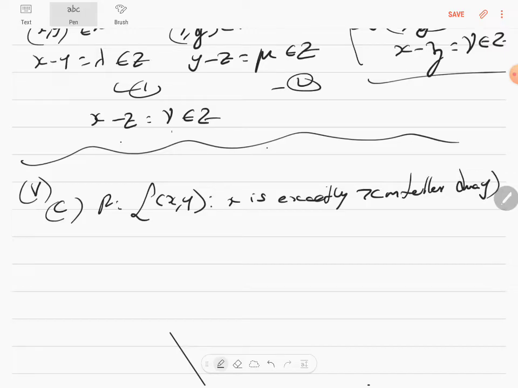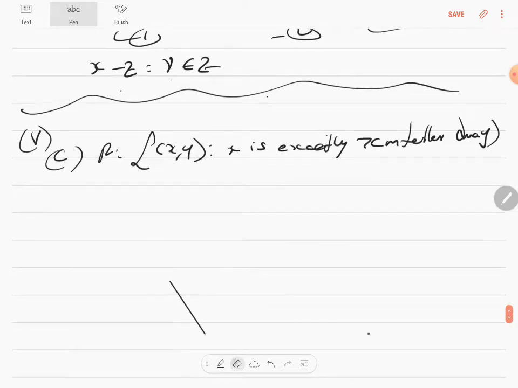It will not be reflexive because x will not be taller than himself, so it's not reflexive. Will it be symmetric? It will not be, because x is taller than y doesn't mean y is taller; y will be shorter. So it's not symmetric. Will it be transitive? x is taller than y by 7, y is taller than z by 7, x will be taller than z by 14. Should I do this sum? I don't have to. I am sure with all this you know how to narrate this answer, correct? So it's neither reflexive, nor symmetric, nor transitive, correct? Can I go to the next one? The next sum we can do from CBSE.